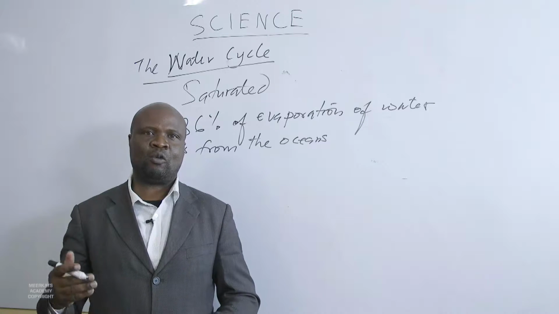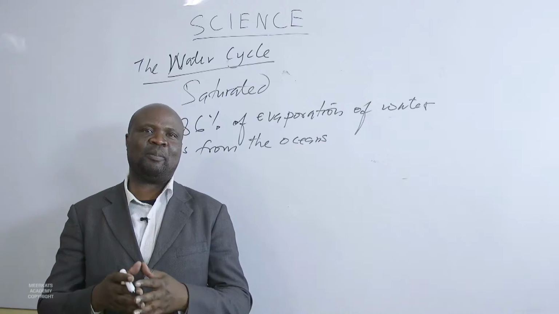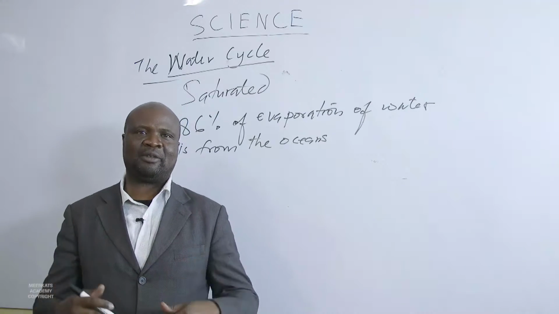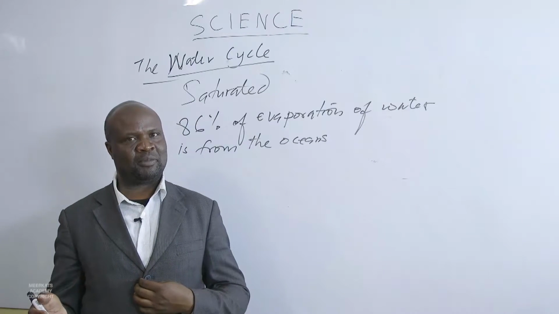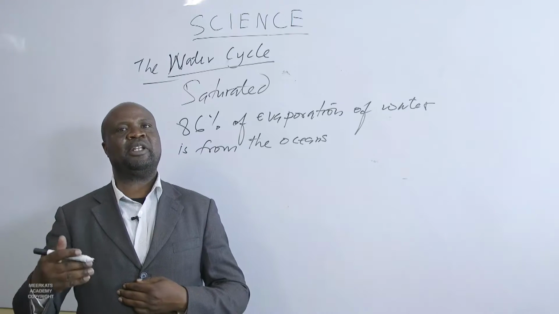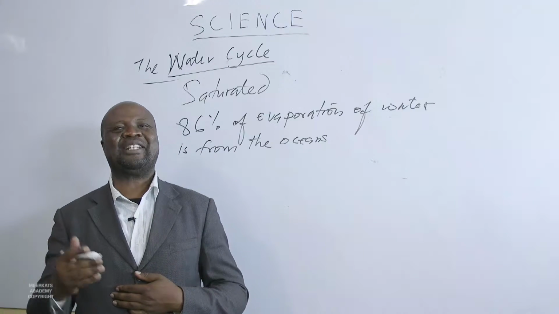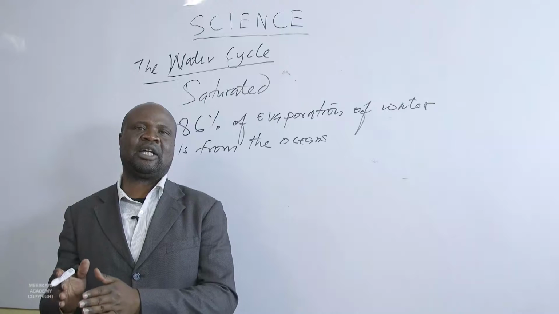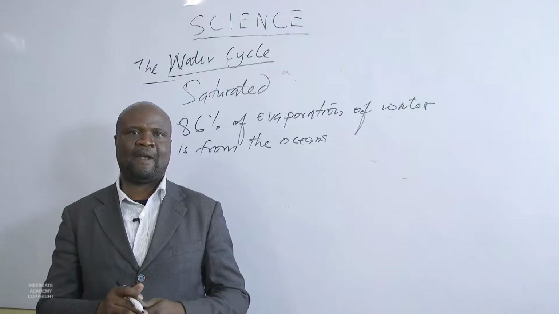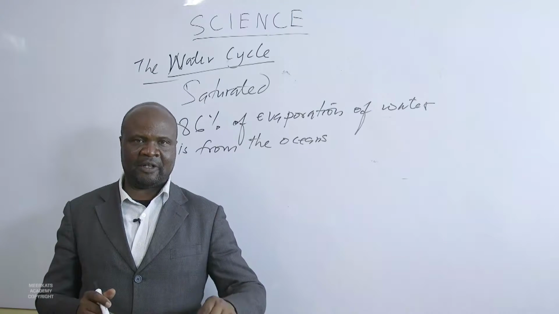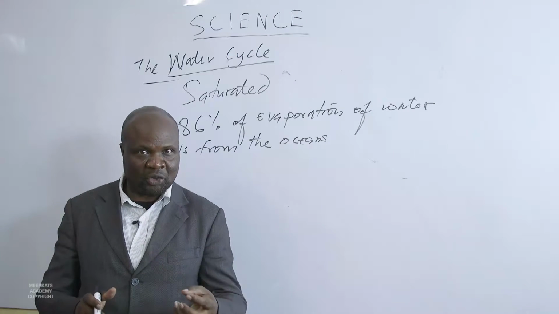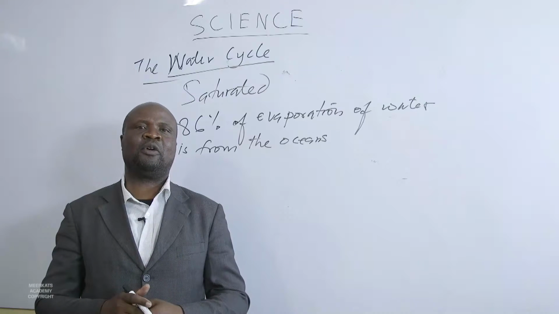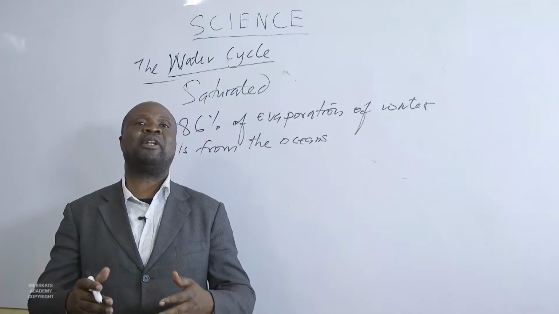Then these clouds can come down in different forms, as precipitation. Precipitation can take different forms: liquid rain, hailstones, or snow.